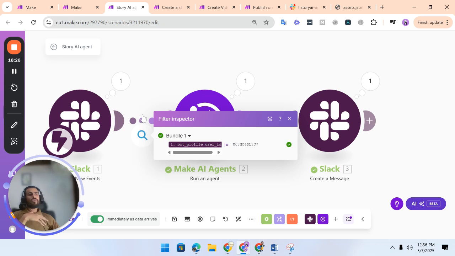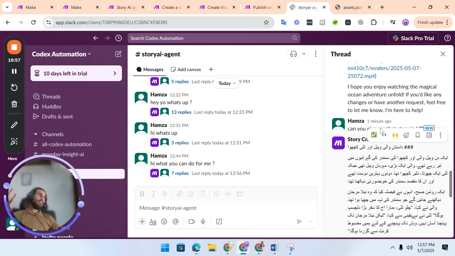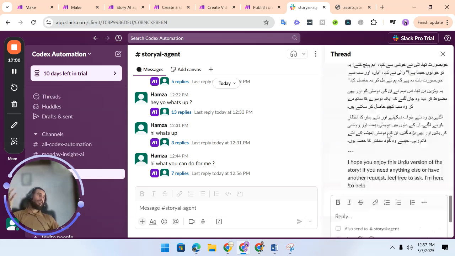I just want to make sure about the filter, because this Slack webhook is looking for the messages. I want to make sure that it does not reply to the conversation of the bot. So this is the bot profile ID. Whenever we get a message, we have a variable for whether it is from the bot or from the channel. When it is from the bot, we have put the filter so that it does not make a loop. But what it does is, okay, it gives me the whole video, whole story in Urdu.